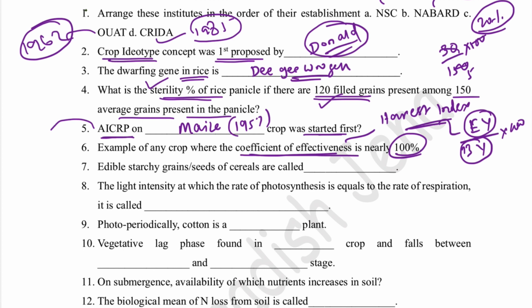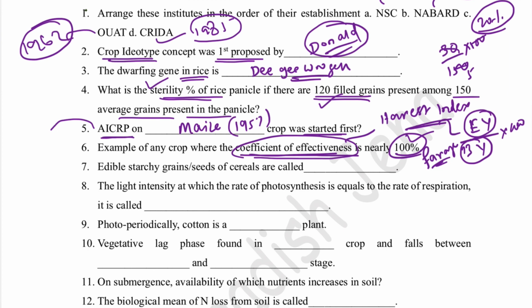And what is the economic yield? Economic yield is the part of the crop which we are using, that is the economic output, right? Economic yield equal to biological yield means the total biological part is the economic yield. Which type of crop has the total biological part as the economic yield? That is forage crop, mainly. In case of forage crops, the total above-ground biomass is the economic yield. So for forage crops, this coefficient of effectiveness will be 100%.